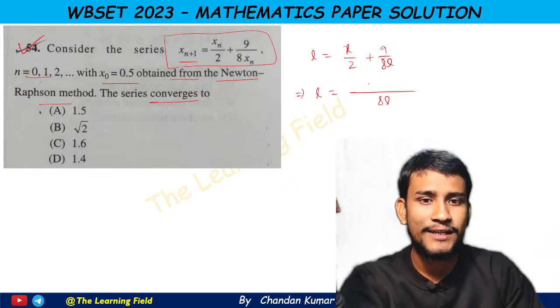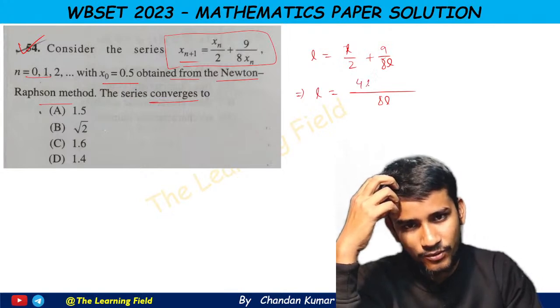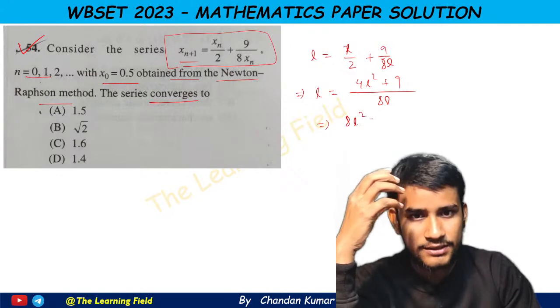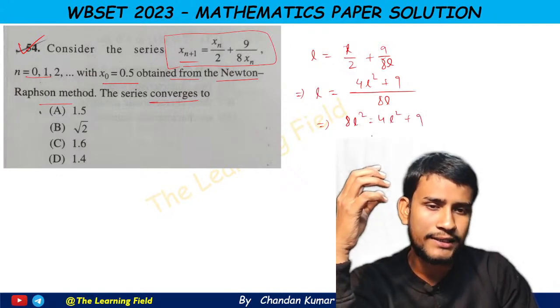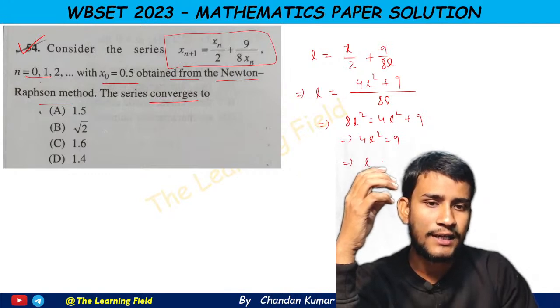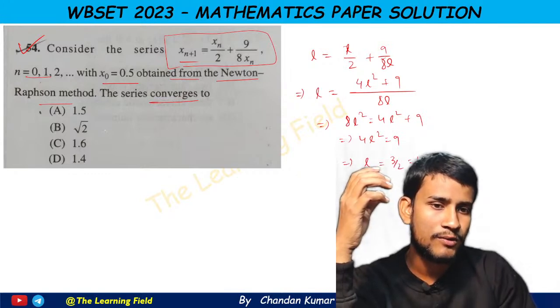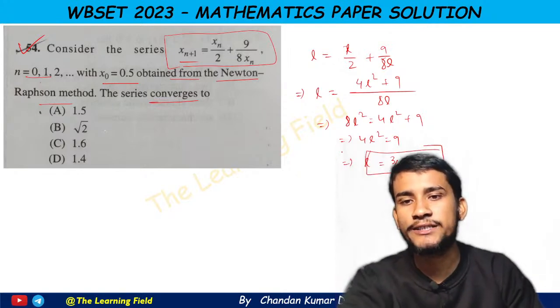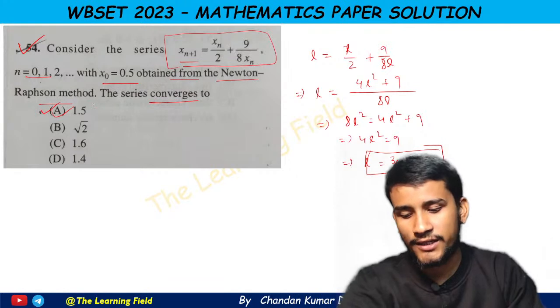So 8L squared is equal to 4L squared plus 9. This implies 4L squared equal to 9, and this gives L equal to 3 by 2, that means 1.5. So this is the answer, 1.5. Therefore the series converges to 1.5 simply.